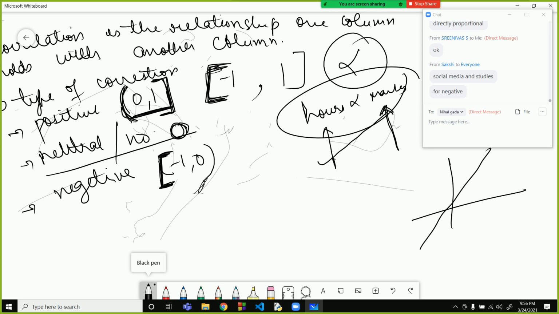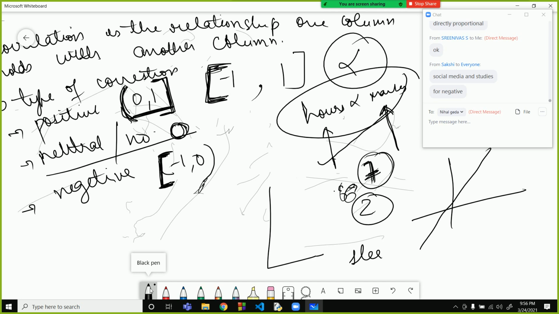So what is negative? For example, it is ideally said that before the night of the exam you should take a good sleep. If you take 6 or 7 hours of sleep, then you will wake up fresh and you will be able to give good exams. Now if you don't sleep for 7 hours and sleep for only 2 hours and then go to the exam, you will be sleepy. So your efficiency will decrease. So sleep is indirectly proportional to marks.